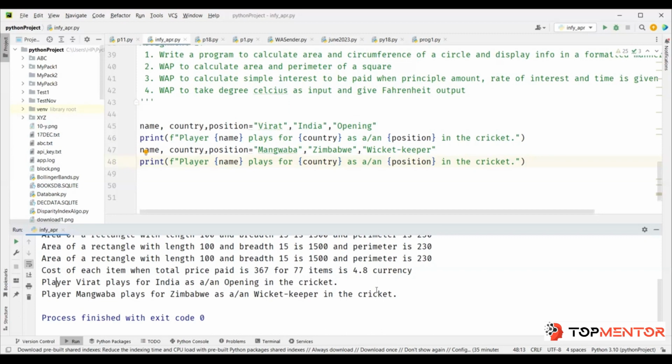So that means, let's say this guy has about an 8-letter name, and this guy has only a 5-letter name. So what happened? This actually pushed this text by 3 spaces, isn't it? But what if I fix 10 spaces for name? In that case, this Virat will also have 10 spaces, Mangwaba will also have 10 spaces. Now your P will start from the 11th space, or the blank will be at the 11th, P will be from the 12th space. So that way you will be able to maintain that number of spaces, isn't it?